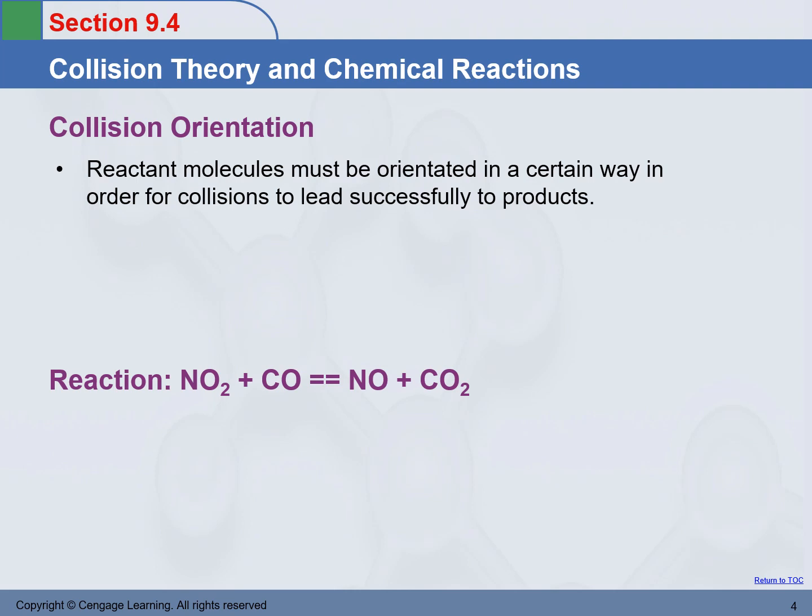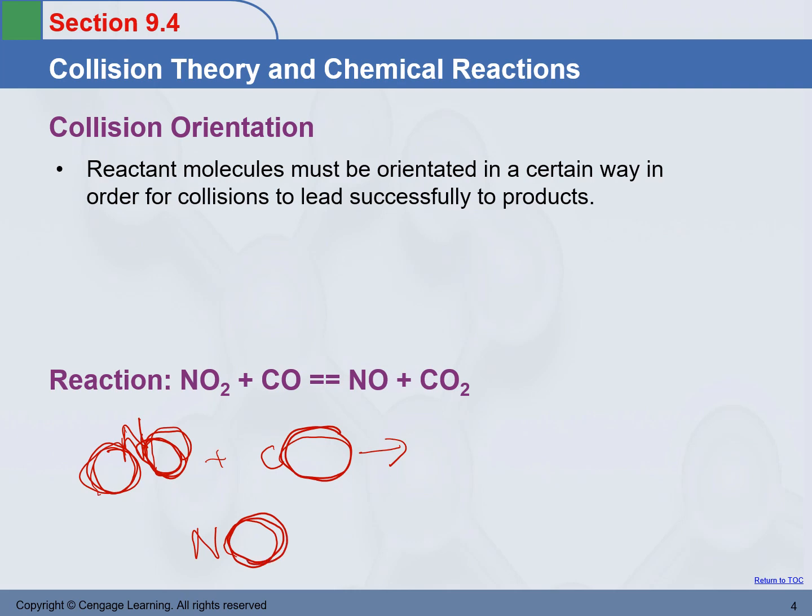Let's use the reaction between nitrogen dioxide and carbon monoxide to produce nitrogen monoxide and carbon dioxide. In this reaction, a nitrogen atom is combined with two oxygen atoms at the beginning, with nitrogen in the middle. Then it connects with carbon, and carbon is connected with oxygen. I'm using big circles to represent oxygen, as you can see. In the product, one oxygen from nitrogen is gone. Now carbon is connected with two oxygens.